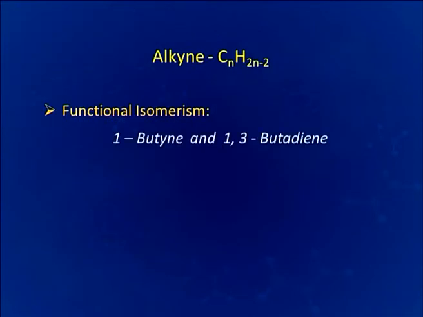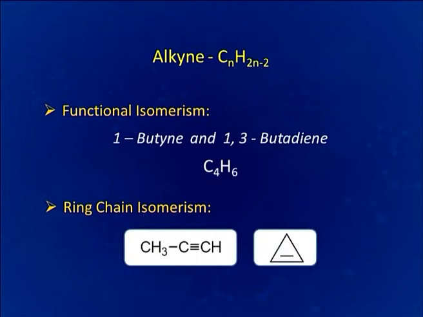Next type is functional isomerism. Functional isomerism is shown by 1-butyne and 1,3-butadiene. These two compounds have same molecular formula C4H6, but 1-butyne has the functional group as triple bond and here functional group is double bond. Another type of isomerism is ring chain isomerism. Here we can see that propyne 1, this is the straight chain of 3 carbon atoms and here another isomer is cyclopropene. This is a cyclic compound.